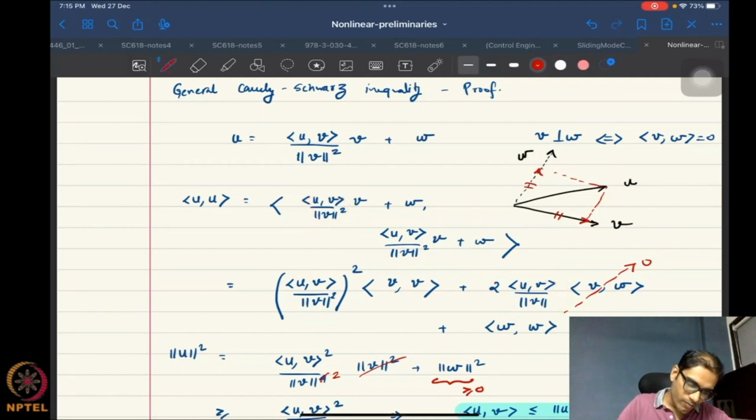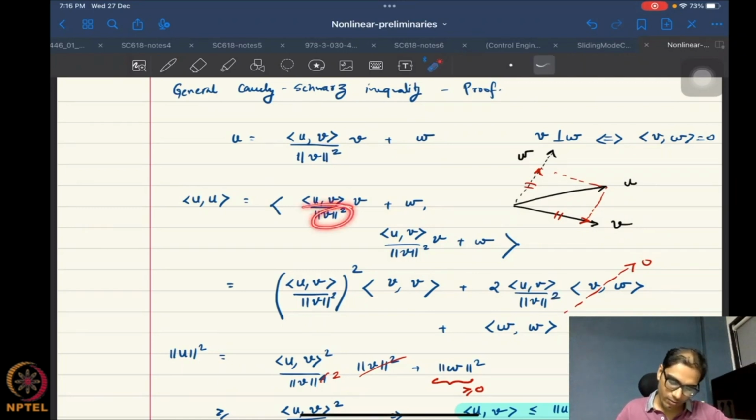I believe this should be norm v squared, because of the... it should be norm v squared. And then there will be a v inner product with w, and then you have a w inner product with w as the last term. We are not too concerned about what this last term looks like, but we know that this guy is going to 0 because they are orthogonal.